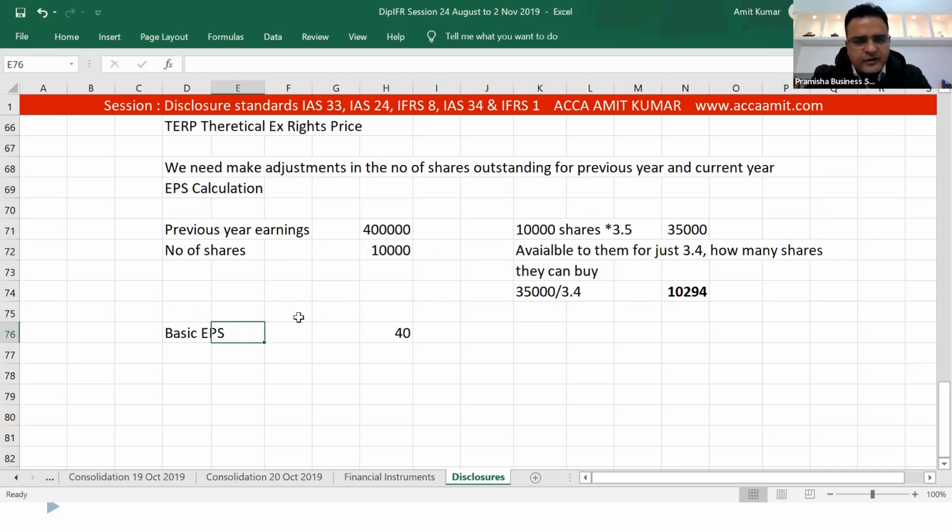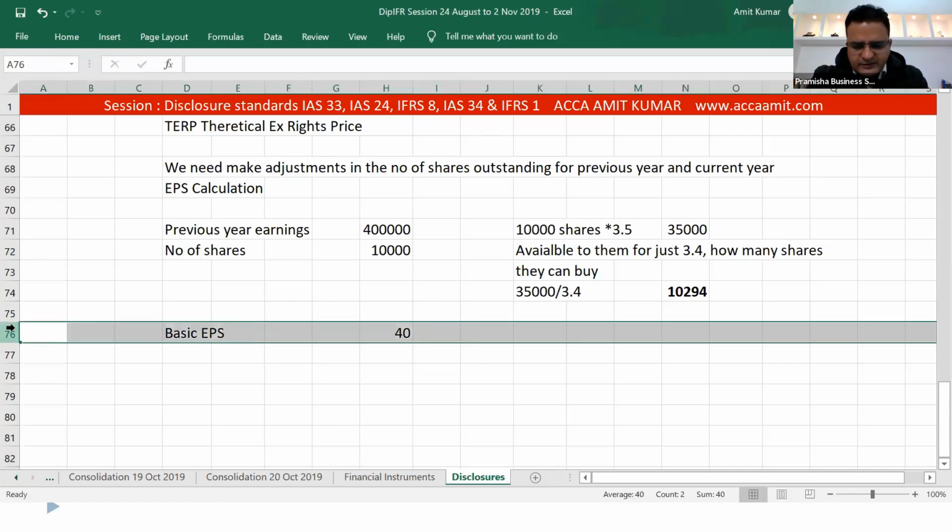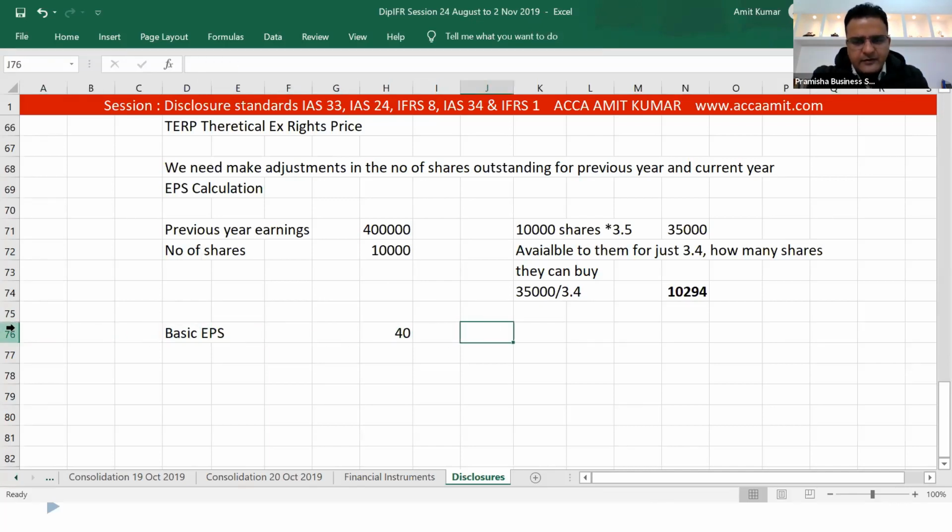Now, what will be the adjusted EPS? Adjusted EPS for the previous year will be earnings of 400,000 divided by 10,294. That is the value of the adjusted EPS for the previous year.